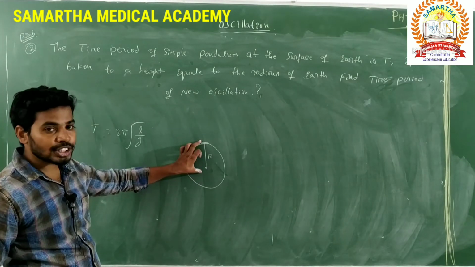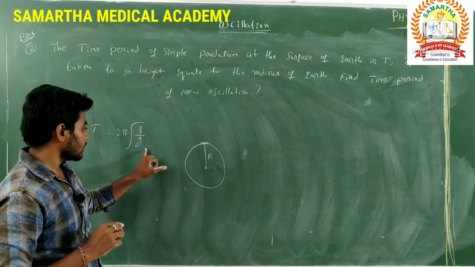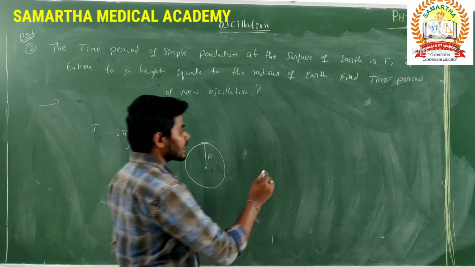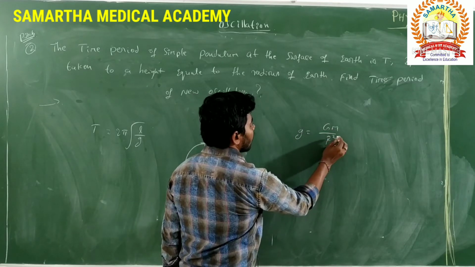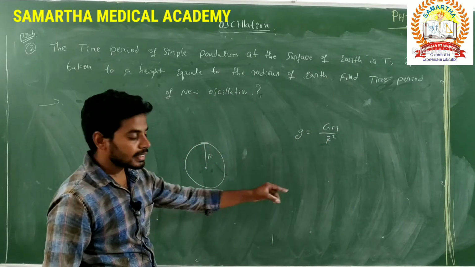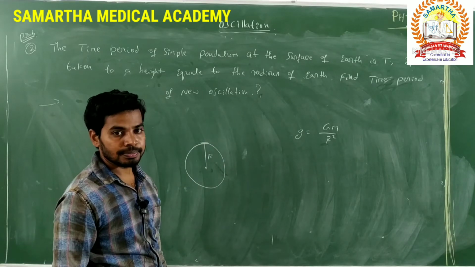Then its acceleration due to gravity is g. What is the expression for acceleration due to gravity? g is equal to GM by R square, where R is the radius of the earth.